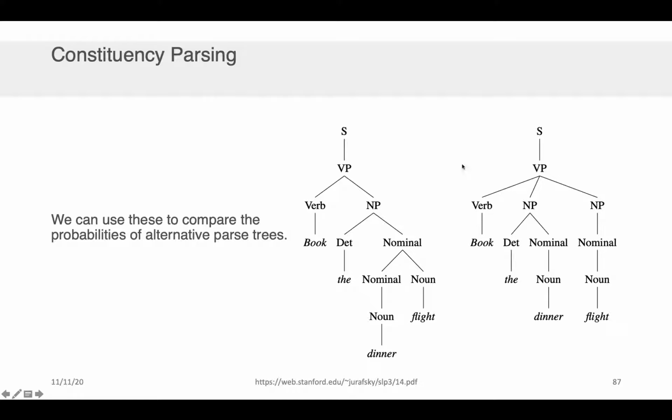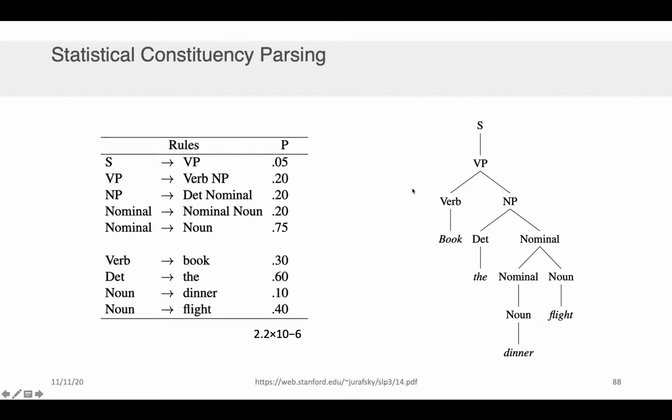And these are two possible ways to parse the sentence. Obviously, this one seems, at least to me, more intuitive, as it's a correct way to parse the sentence. Well, we can use the probabilities and the rules that we had described in the probabilistic context-free grammar so that we can figure out if that's actually the case.